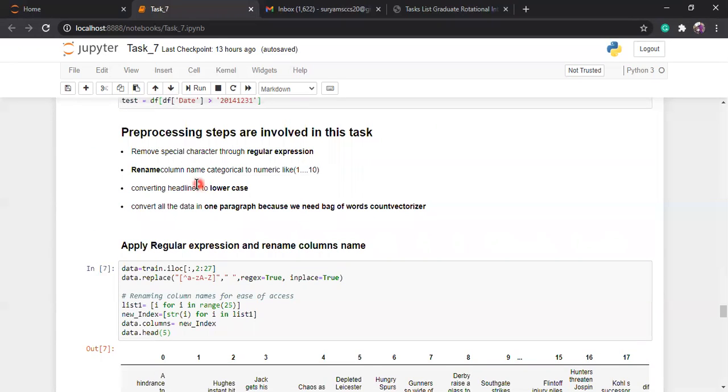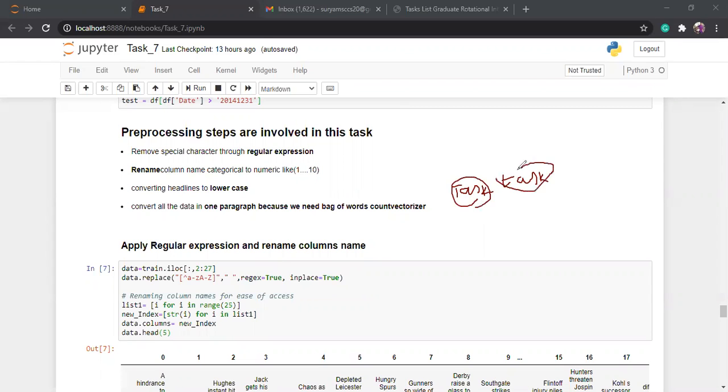Okay, I rename the column. After that, I convert headlines to lowercase. A machine understands lowercase and uppercase as different. For example, suppose this word is "task" and this is "Task". The machine can understand that "task" and "Task" have different meanings.